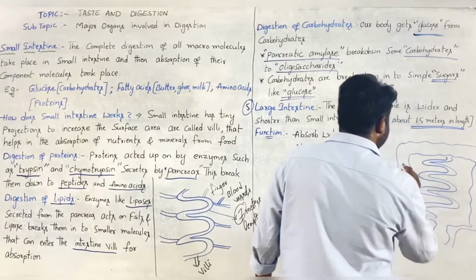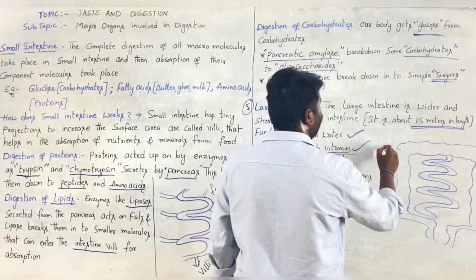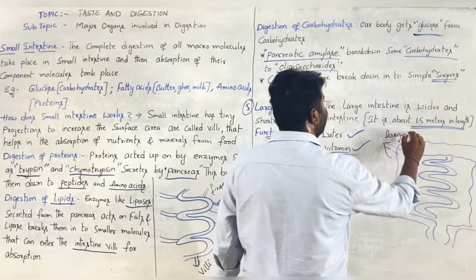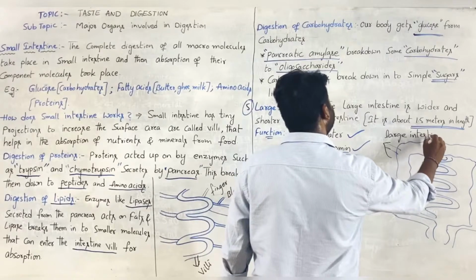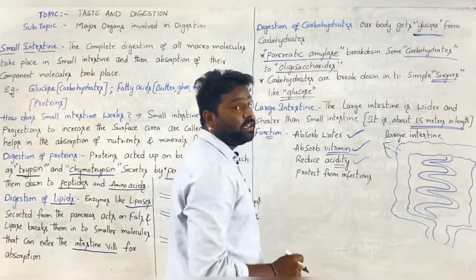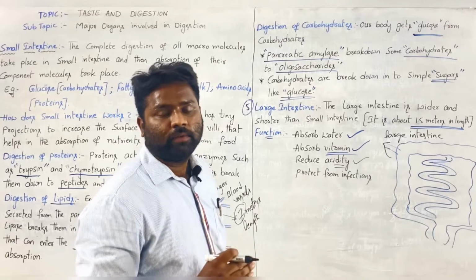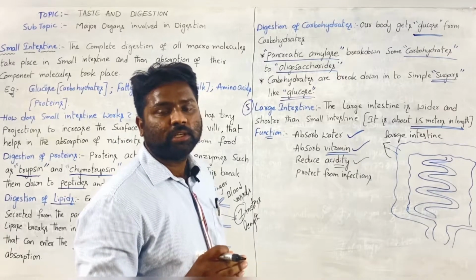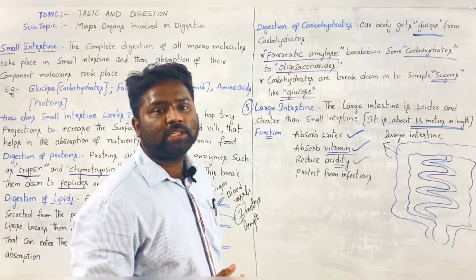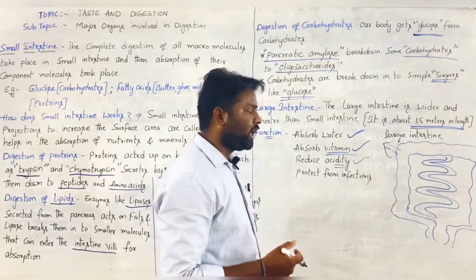Like this. This is the large intestine. This large intestine is wider and smaller in length than the small intestine. In this it will reduce the acidity. Why? Because in the small intestine so many enzymes are releasing, and because of that acids, acidity will increase in our small intestine. That acidity is reduced by the large intestine around the small intestine.